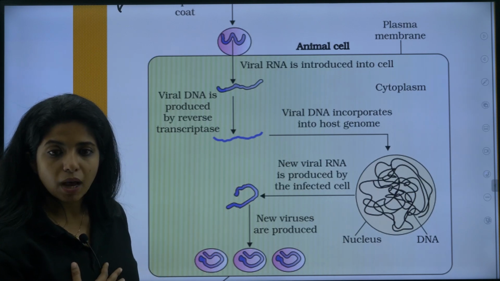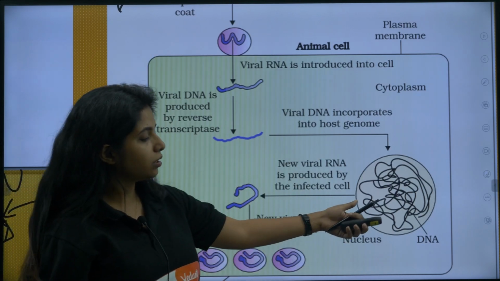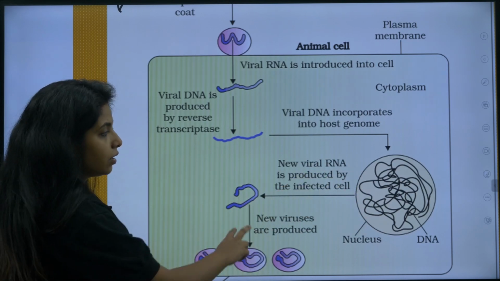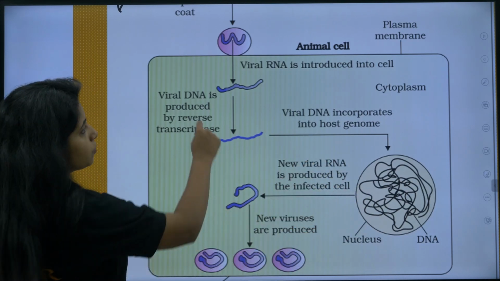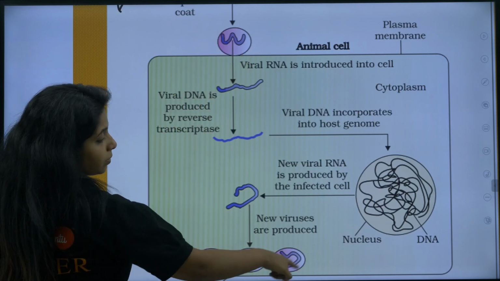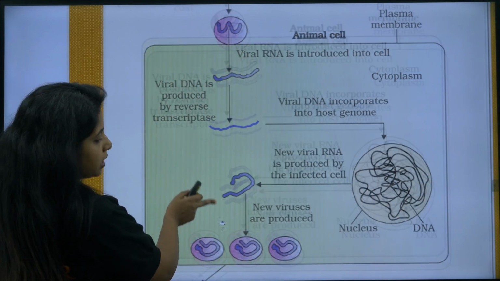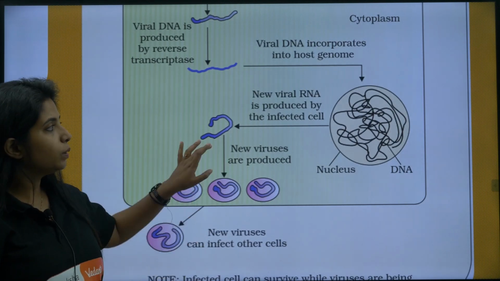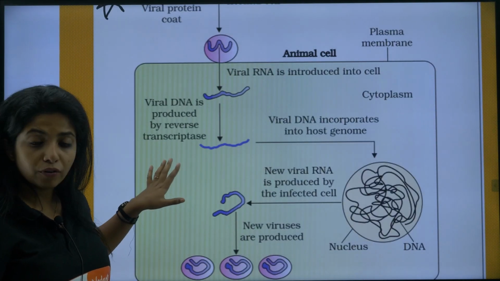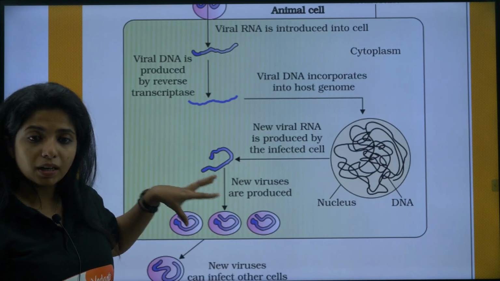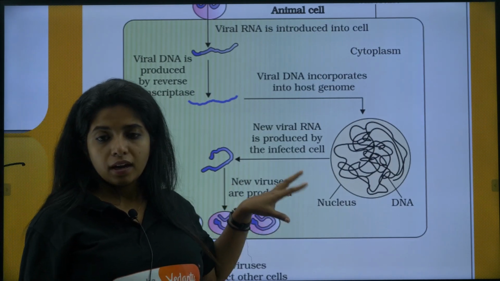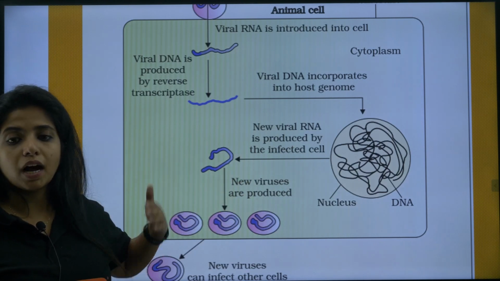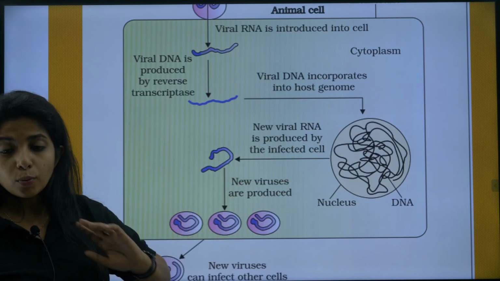In our body, transcription happens, right? From DNA, RNA is made. So here the DNA that it incorporated gives rise to more RNA, and this RNA also gives rise to more proteins, and these proteins are the ones that cover it. So all of them get covered, and finally they are released and infect other cells as well. Please remember, the first cell that it affects is known as the macrophage. The macrophage is known as the factory of HIV. It comes inside and makes lots of HIV viruses there and goes and affects other cells as well. That is how it works.